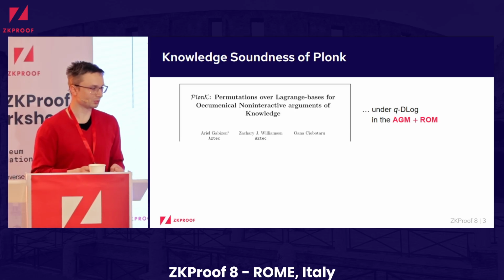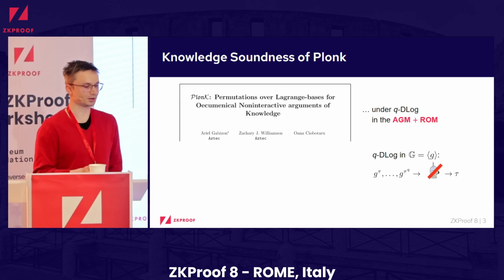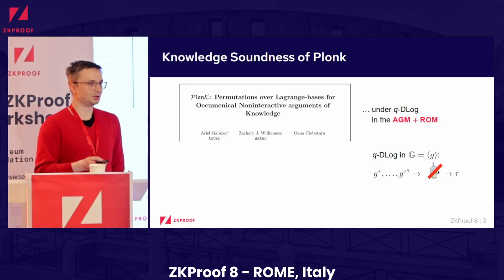In the original work, they prove knowledge soundness of Plonk under the q-discrete logarithm assumption in the combined AGM plus ROM. This assumption is a stronger version of the discrete logarithm assumption, where in a cyclic group, instead of just being given g to some random tau, we also get additional powers of tau in the exponent of the group, and then no adversary should be able to recover this value tau.